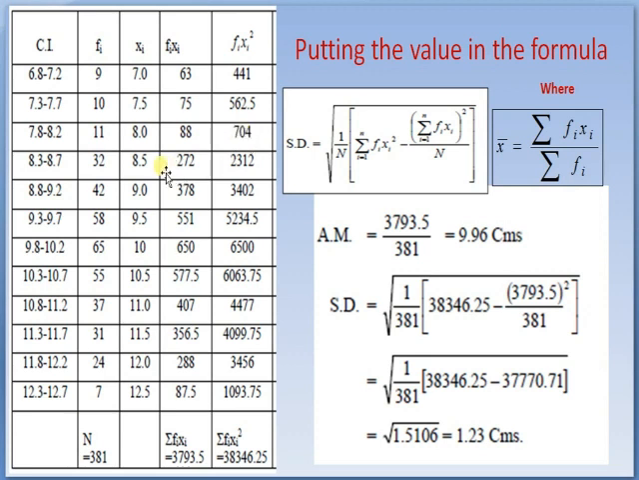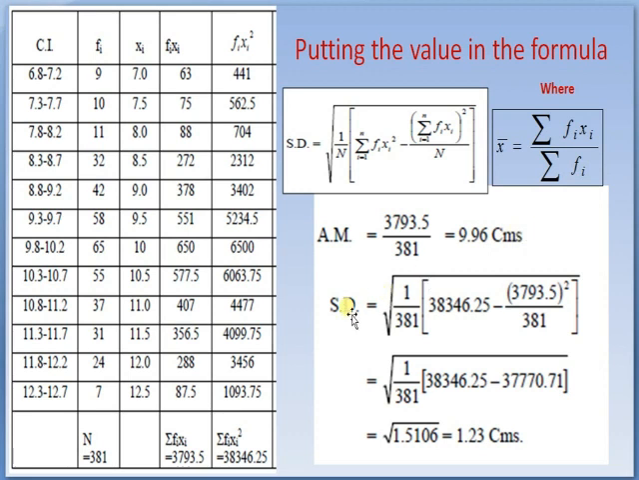Class intervals are given here. These are the frequencies, and these are the mid values of the class intervals: 7, 7.5, 8, 8.5, 9, 9.5, up to 12.5. And these are the fi into xi. If we multiply these xi values with the corresponding fi values, we have 63, 75, up to 87.5. For fi xi square, after squaring the value, 7 into 7 is 49, 49 into 9 is 441, 7.5 square into 10 is 562.5, 8 into 8 is 64, multiplied by 11 is 704.